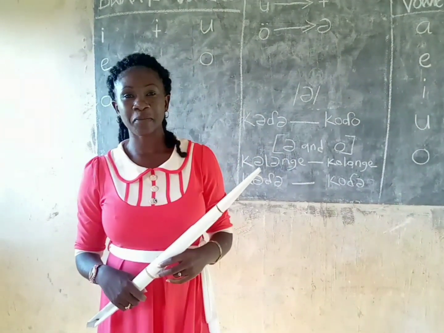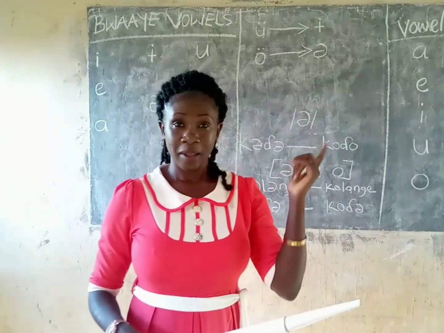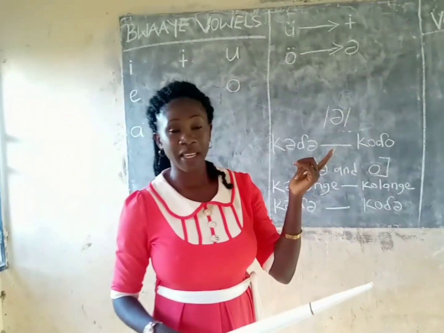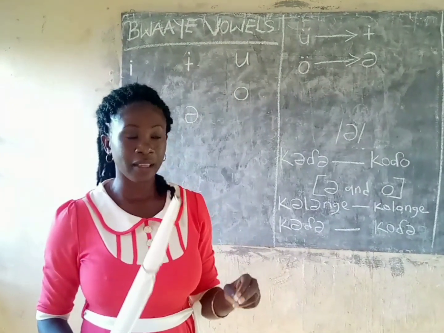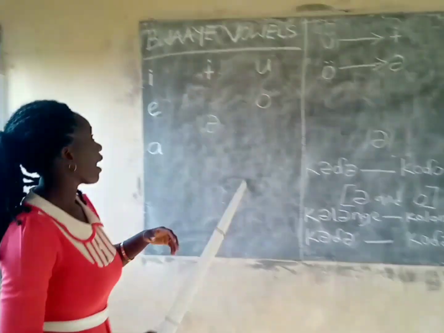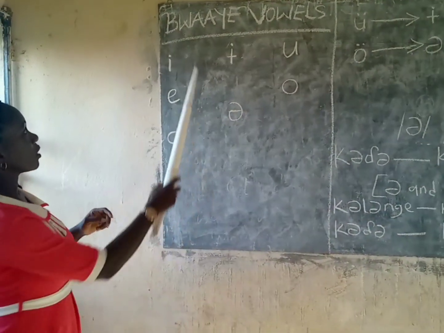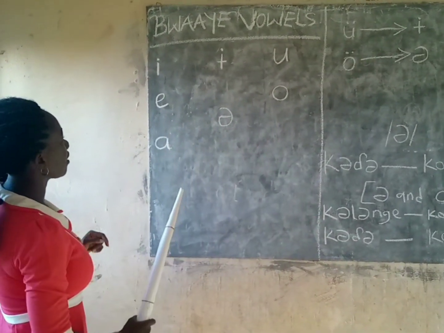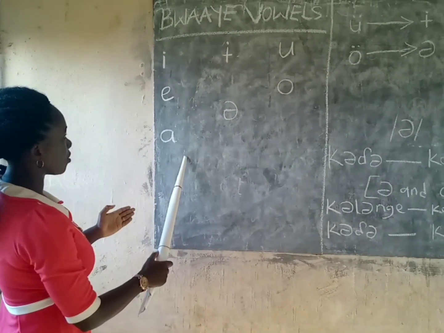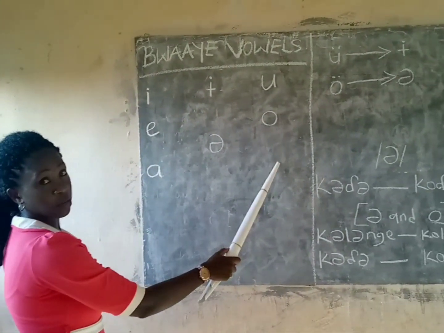Learning reading and writing in Bwaatye language. Today is Bwaatye vowels. In the previous class we mentioned Bwaatye has 7 vowels out of 43 letters. So on the board here we have the Bwaatye vowels. They are 7 in number. We have front vowels, central vowels, and back vowels.